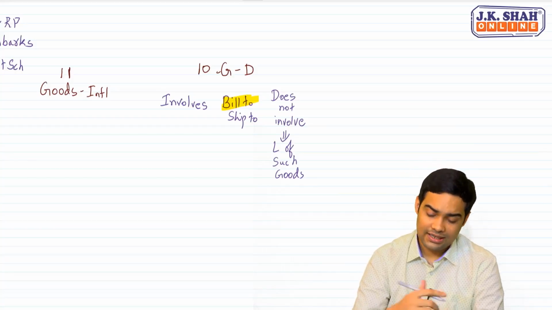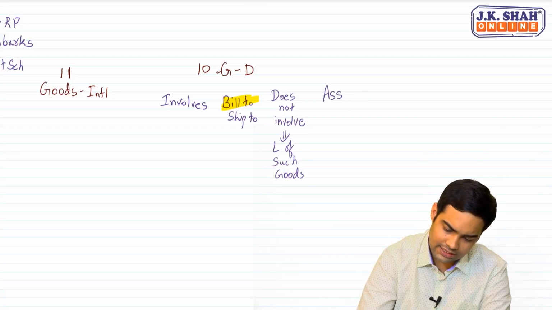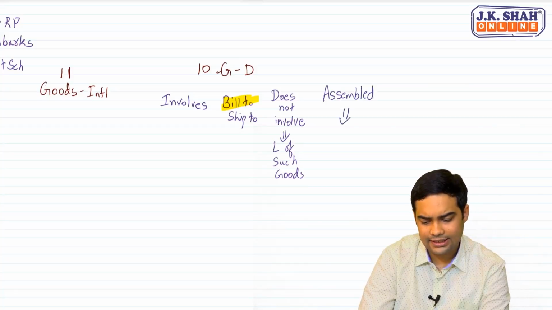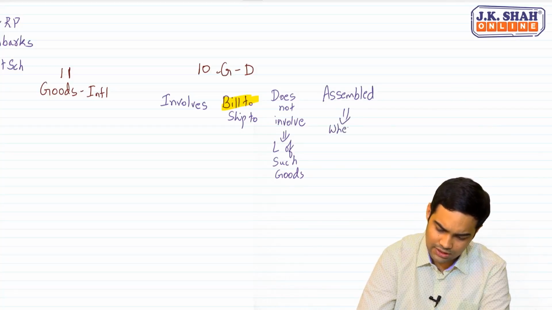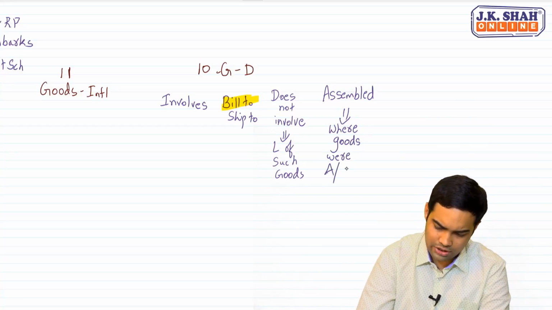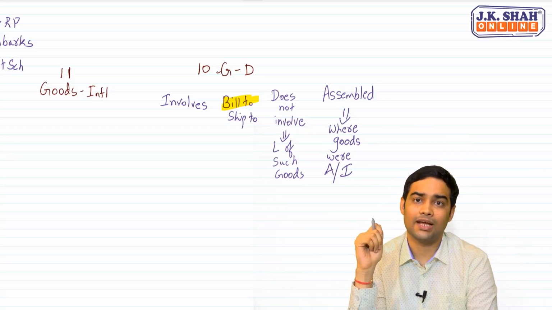What about a case where some goods are assembled or installed? Any goods which are assembled or installed, in such cases where the goods were assembled or installed, that place would be regarded as the place of supply.